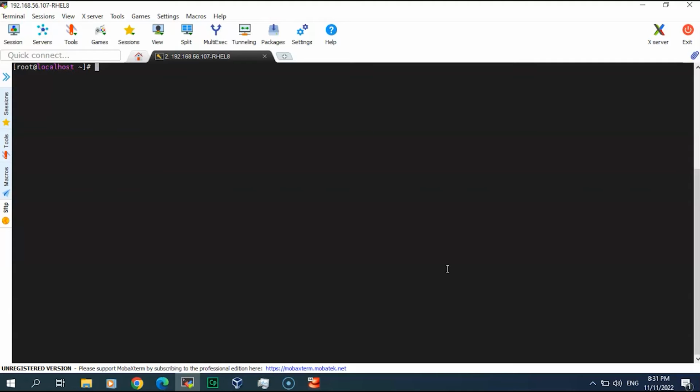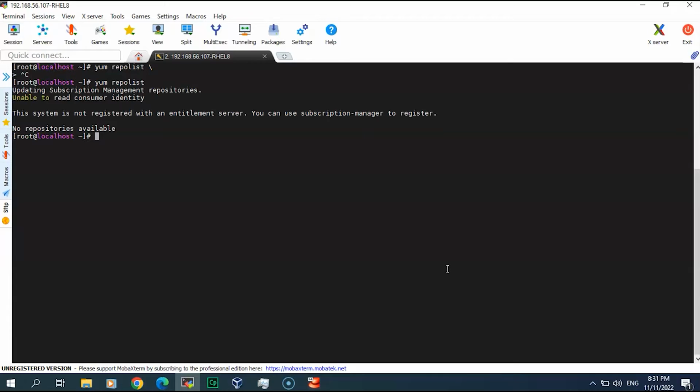The most important post installation step for me is the yum repository. Right now, if I access the yum configuration, and before that I may use yum repolist, sorry, there is a backslash by mistake, to list all. There is nothing, there is no repo registered.